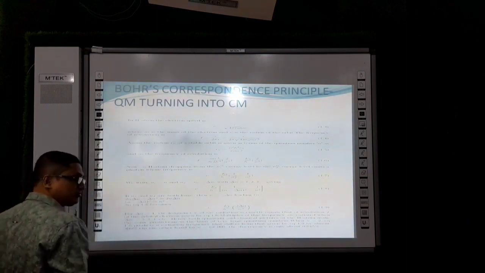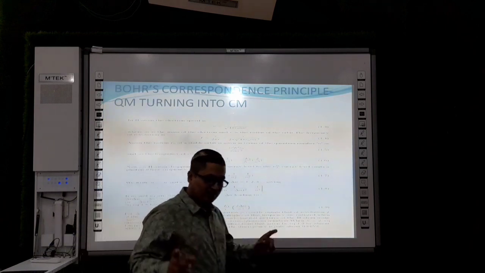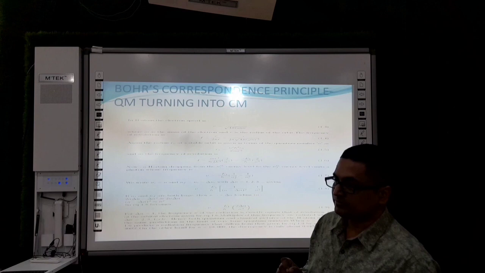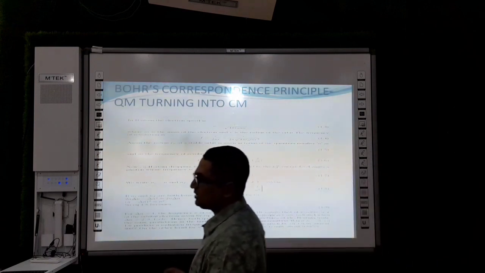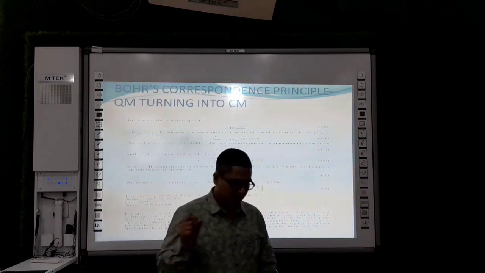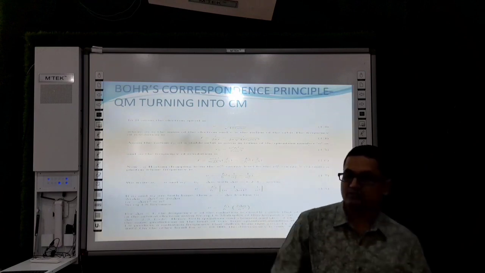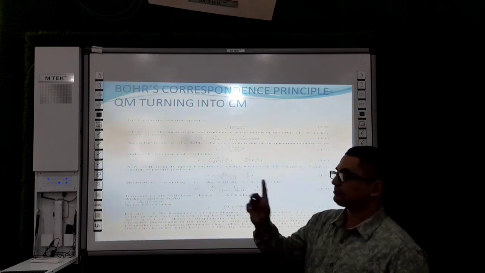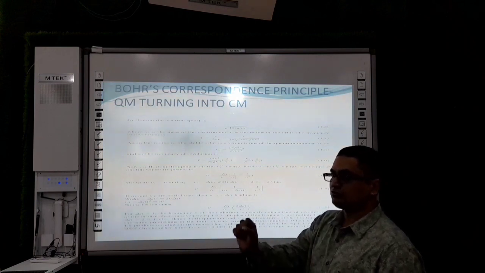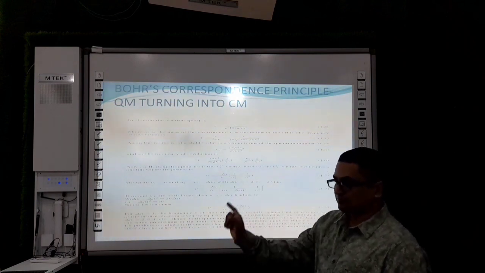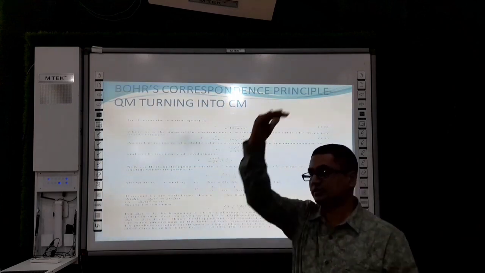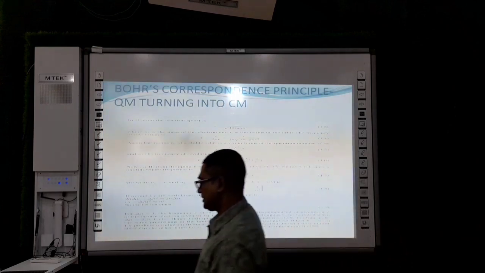So it is a success. You can say that classical mechanics is nothing but a special case of quantum mechanics. Only thing is that we put the condition h tends to 0, and quantum mechanics becomes classical mechanics. We put n tends to infinity, and quantum mechanics becomes classical mechanics. In that sense, quantum mechanics is a more generalized idea over classical mechanics.